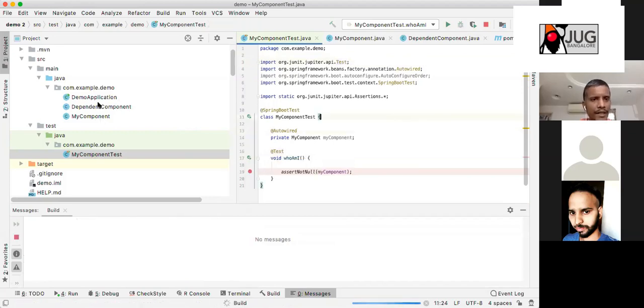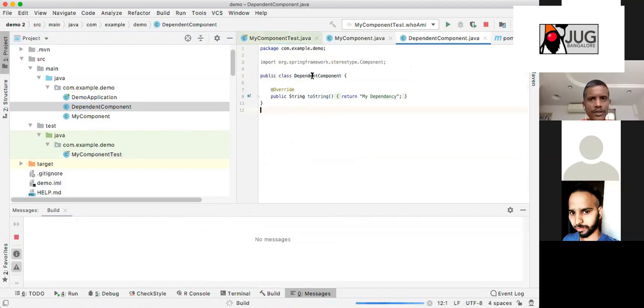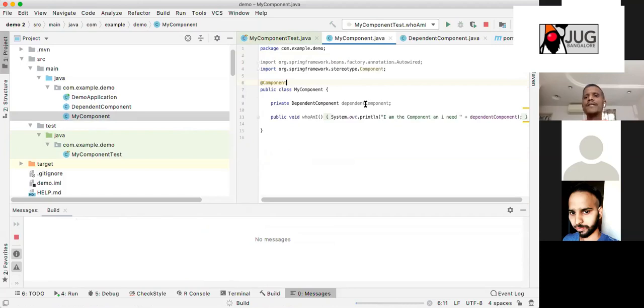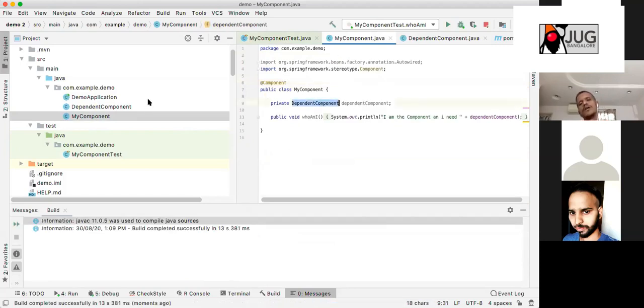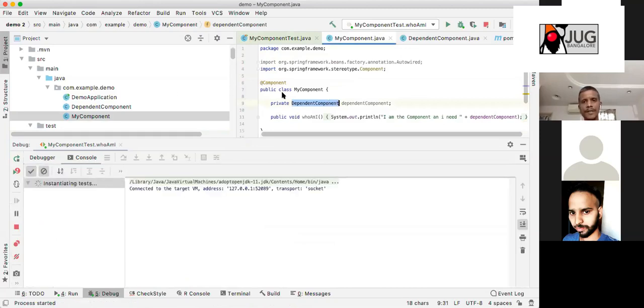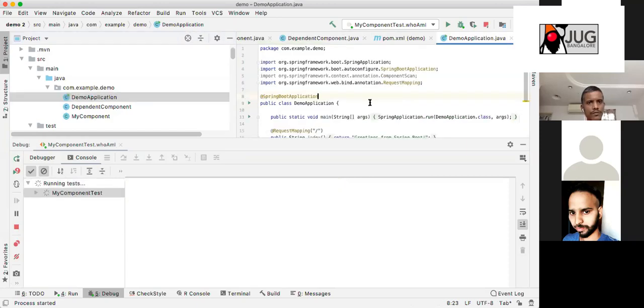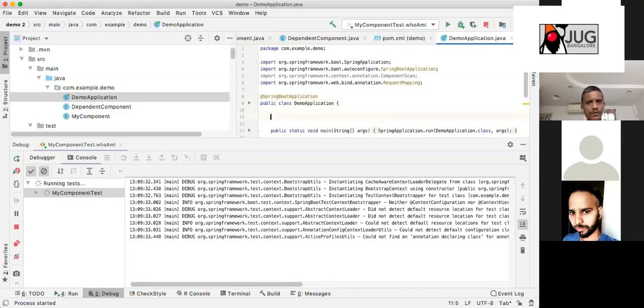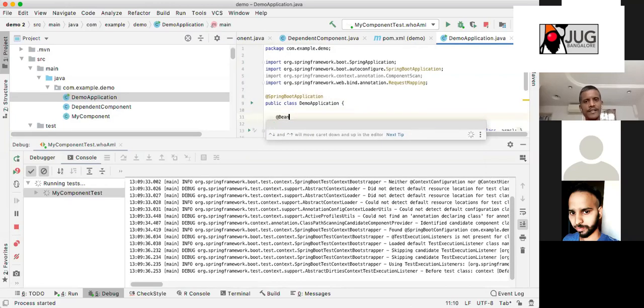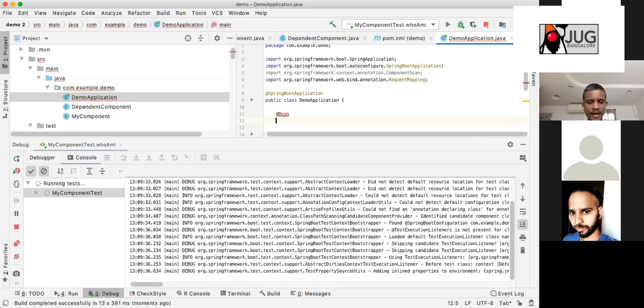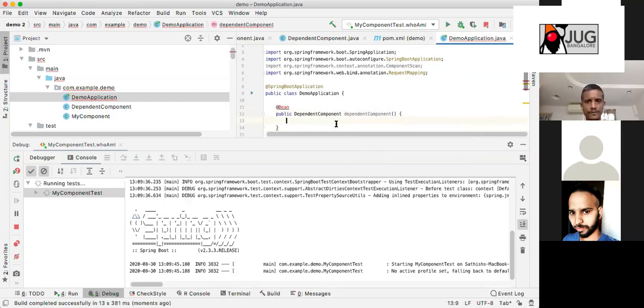Okay, but in this case, my question is, I have a dependent component. I need this for my component. My component depends on this, but unfortunately, this dependent component is not directly a Spring Bean. So in this case, you can declare the method, and there you can create the object. Exactly. So what is this @Bean doing for you? Just making that as a component. It's a Spring Bean.